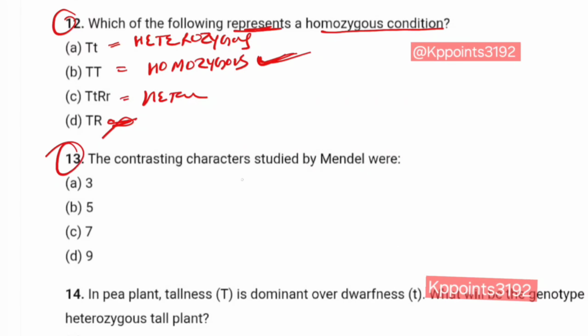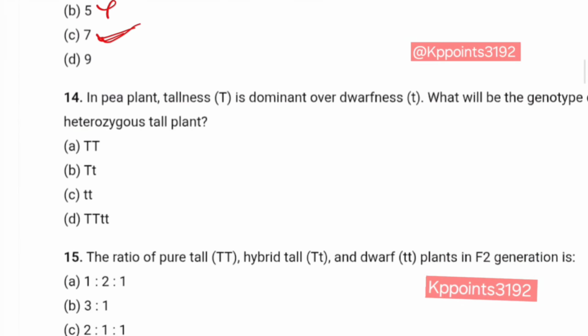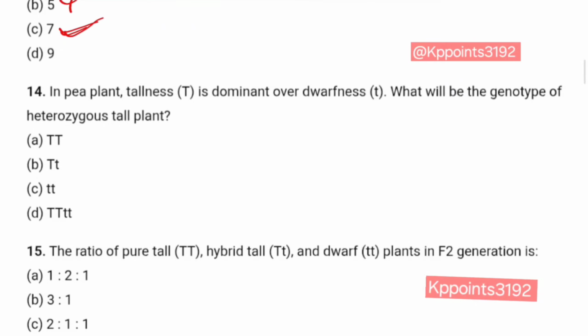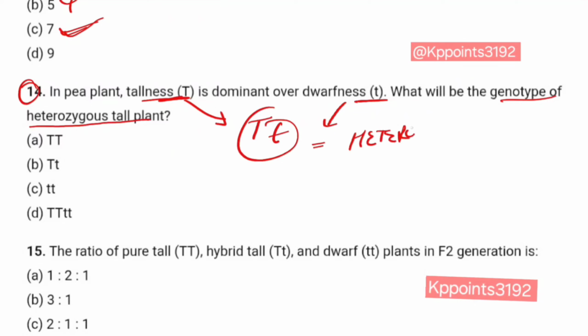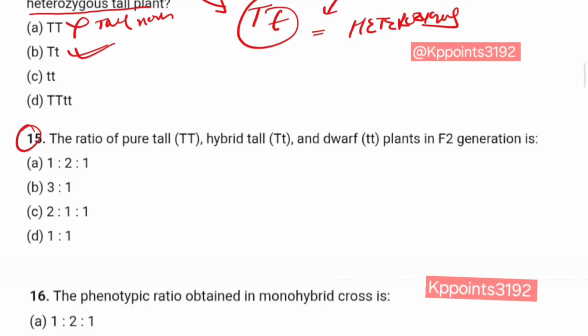Question number 13. The contrasting characters studied by Mendel were 3, 5, 7. Answer is 7. Question number 14. In pea plant, tallness, capital T, is dominant over dwarfness, small t. What will be the genotype of a heterozygous tall plant? Tall, capital T, dwarf, small t, and this is heterozygous. Clear? So capital T, capital T is tall but not heterozygous, this is homozygous. Capital T, small t, yes. Answer is B.